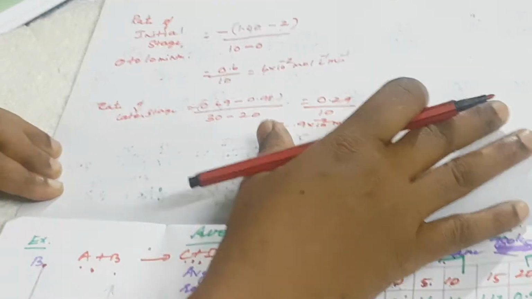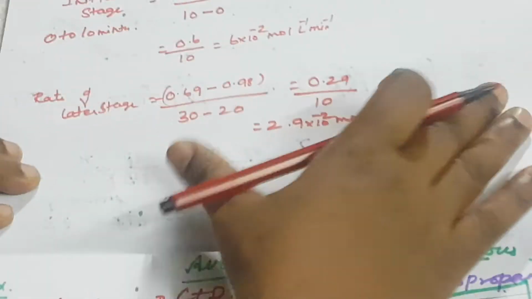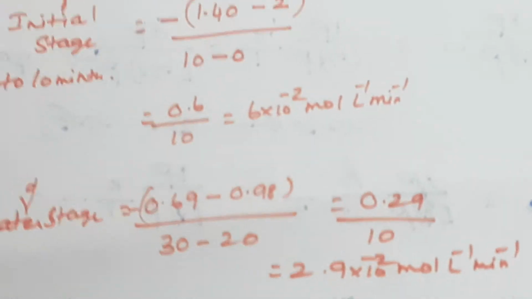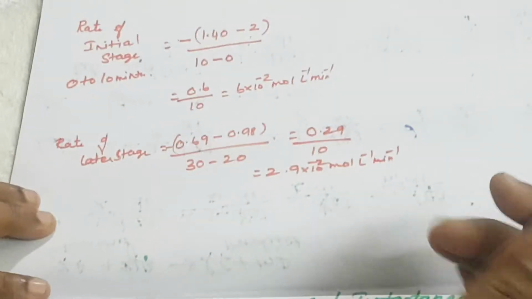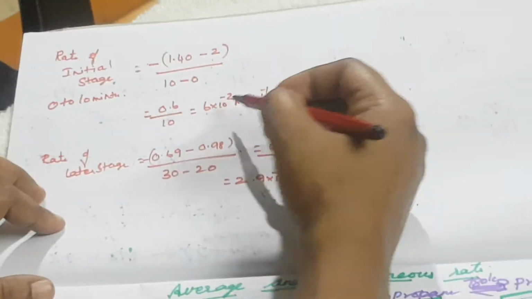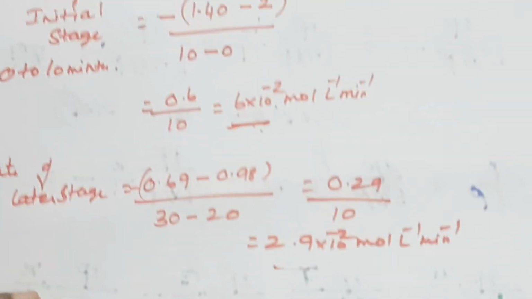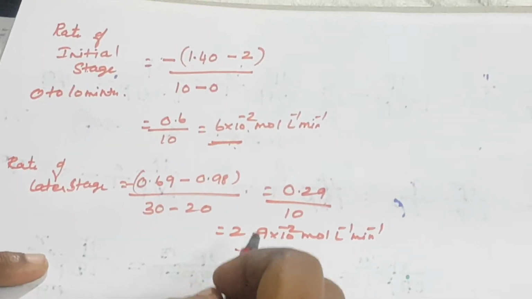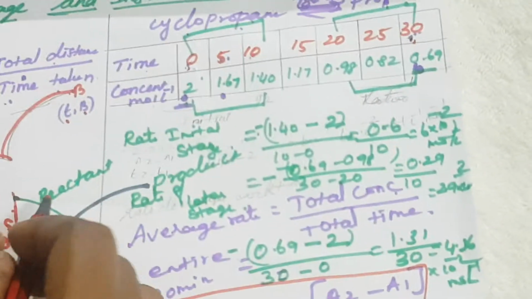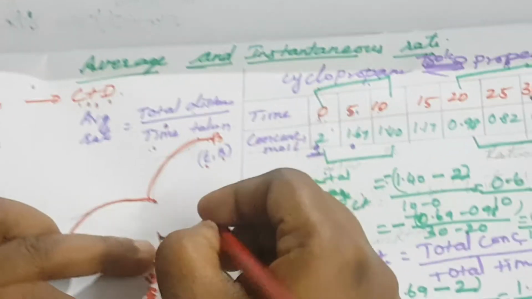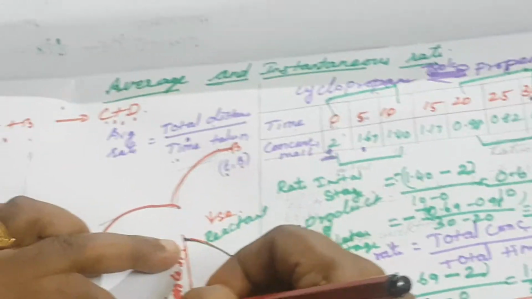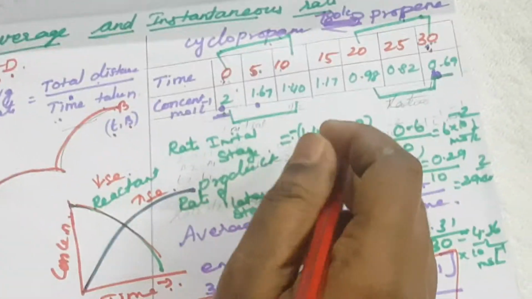From the above calculation, what is the conclusion for this average rate? The average rate decreases as the time of the reaction proceeds. The rate in the initial stage, 6 into 10 power minus 2, is higher, and from the initial stage to the final, over the entire 30 minutes, the average rate of the reactant decreases, while the product rate increases. That is the average rate.